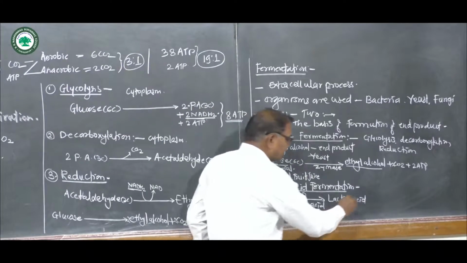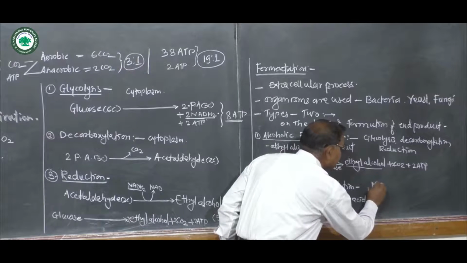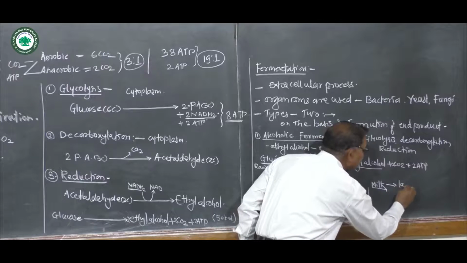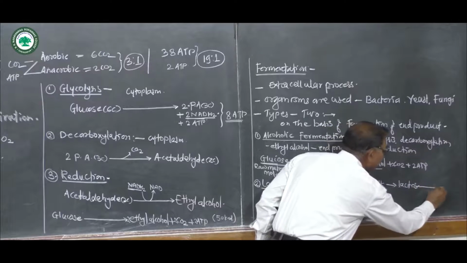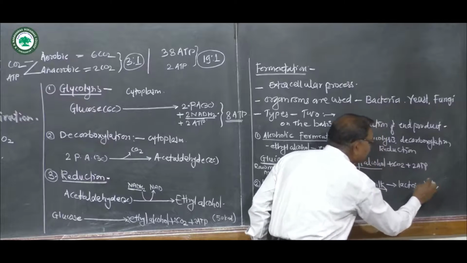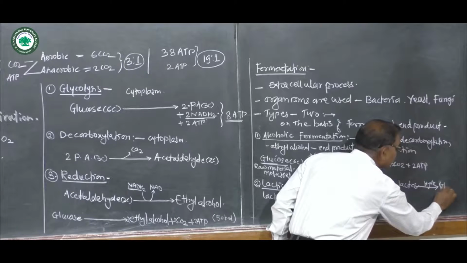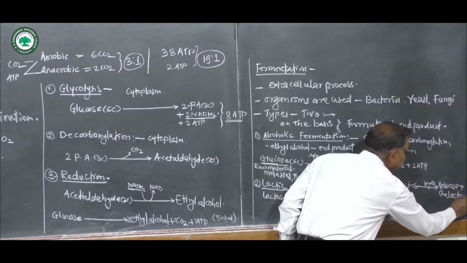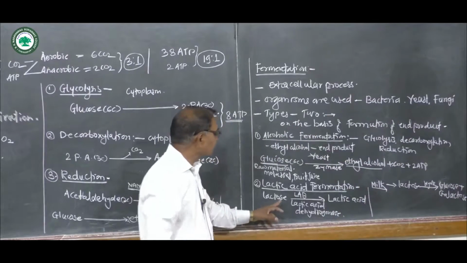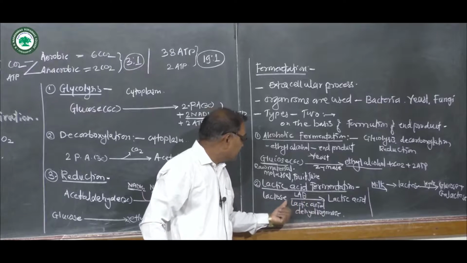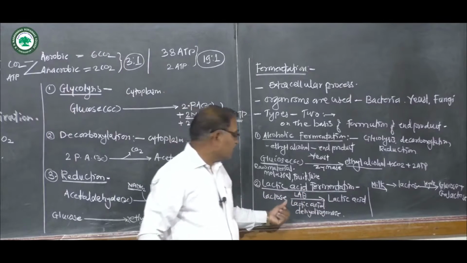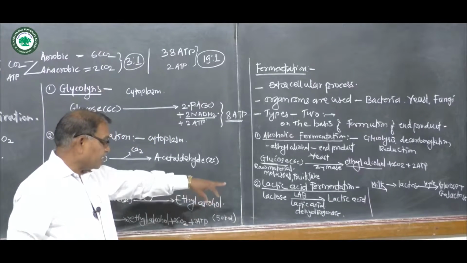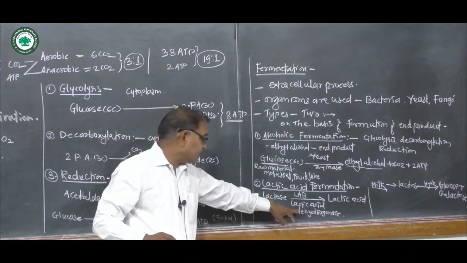Now, in this lactic acid fermentation, first of all, milk contains lactose, and this lactose is hydrolyzed to form glucose and galactose. This glucose acts as a substrate, since lactose contains glucose. This glucose is further broken down into lactic acid with the help of the lactic acid bacteria, and they secrete the enzyme lactic acid dehydrogenase.